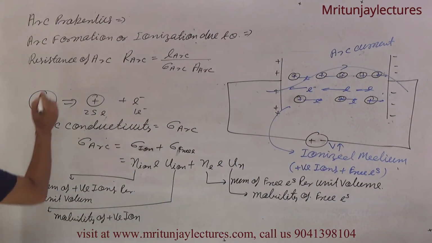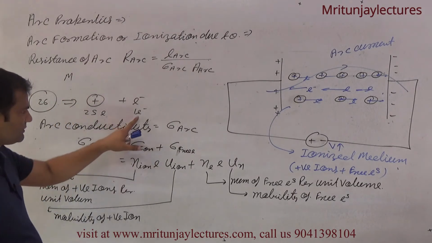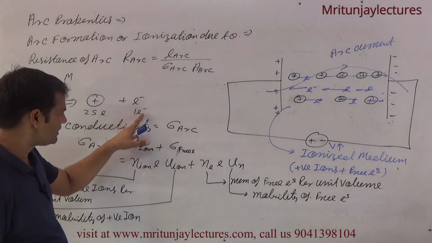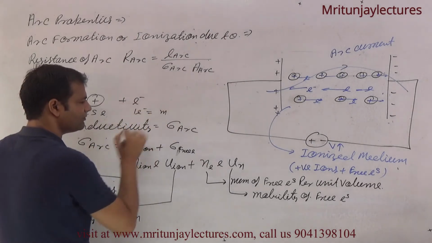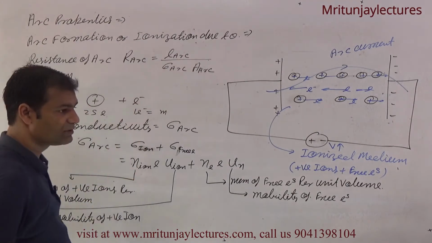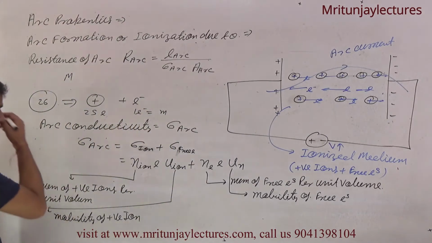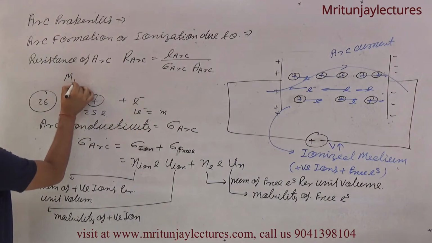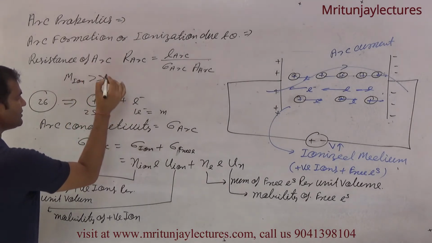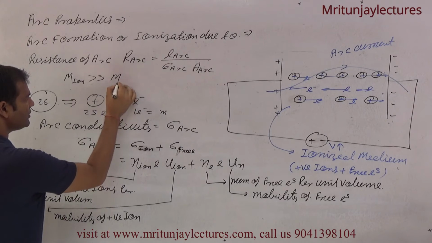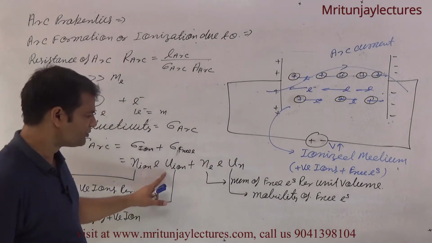The mass of the positive ion is much higher: suppose 1 electron equals 1 m, then 25 electrons equal 25 m. It means the mass of the ion is much greater than the mass of the free electron. Clear?